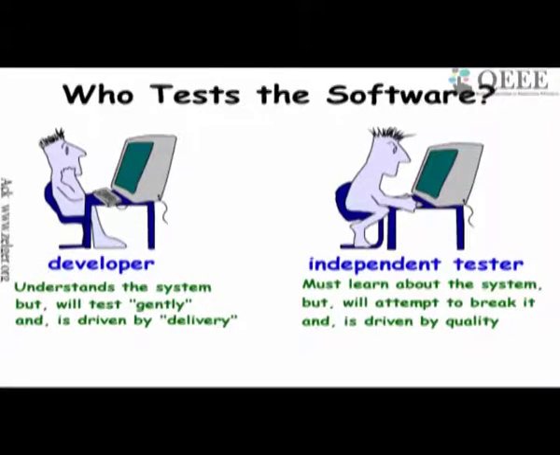The answer is that the developers understand their own system, so they should be good testers actually, but unfortunately they tend to test the software gently because they have written it, and they are driven by delivery that they would have to complete and deliver. Whereas an independent tester possibly doesn't know the code very well, but he learns the system, and he sincerely attempts to break the system and is driven by quality. If it passes through him, then it must have been thoroughly tested. That's his